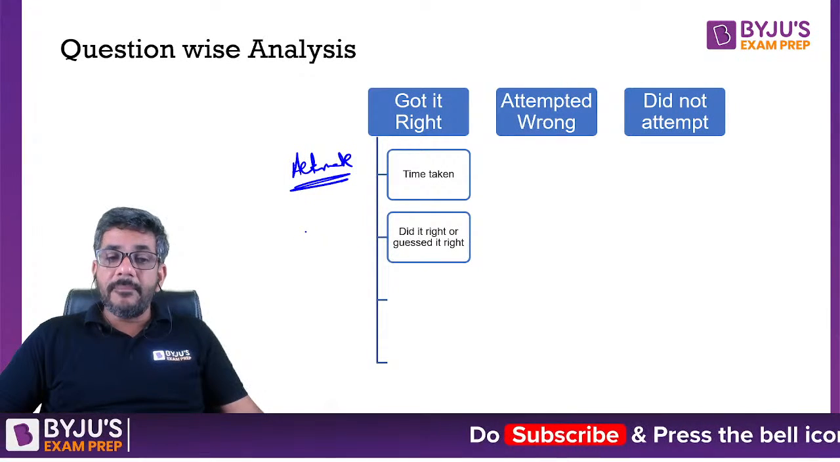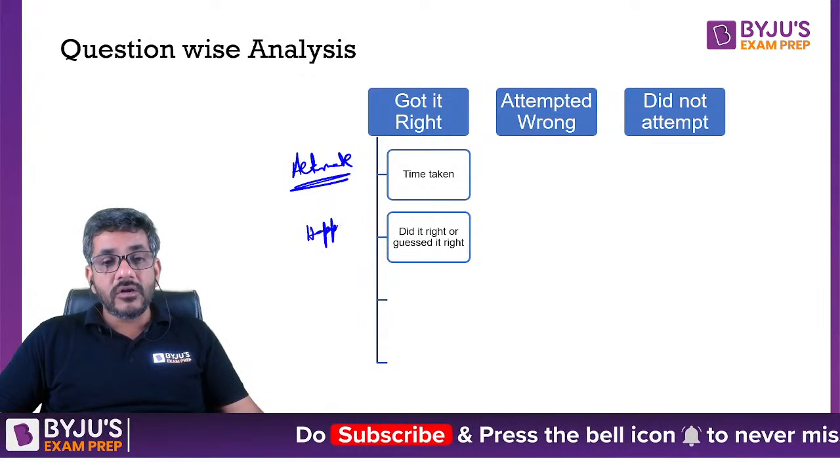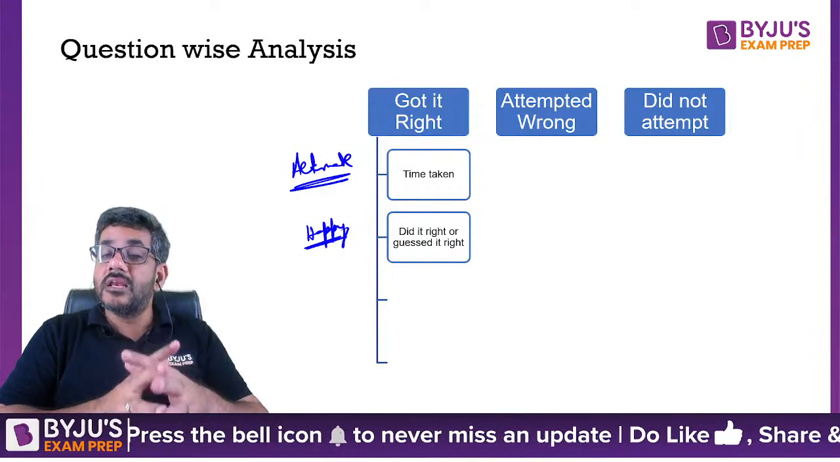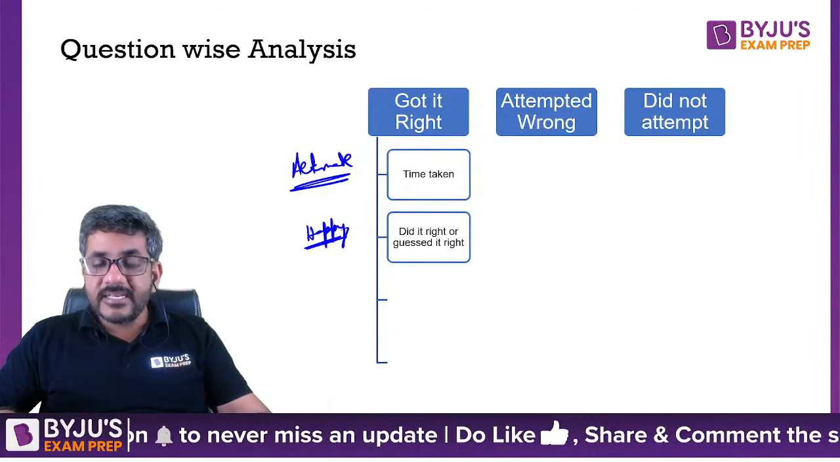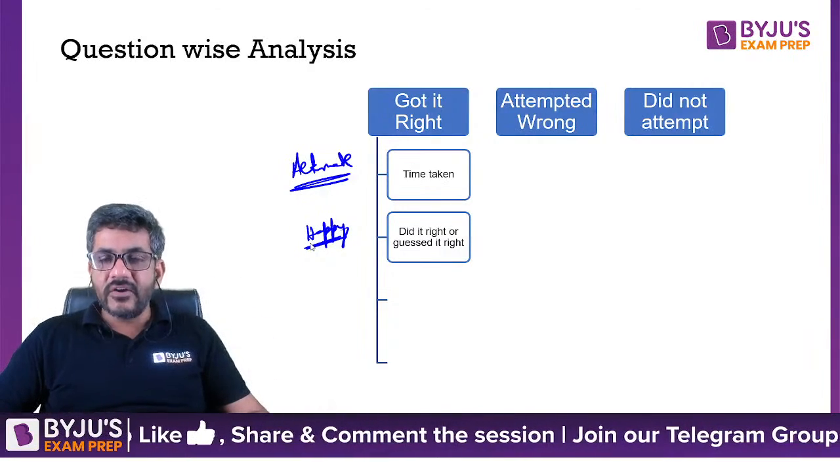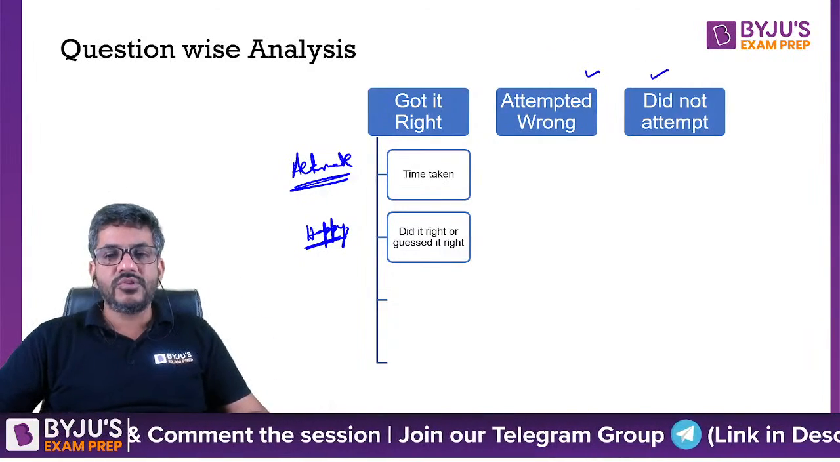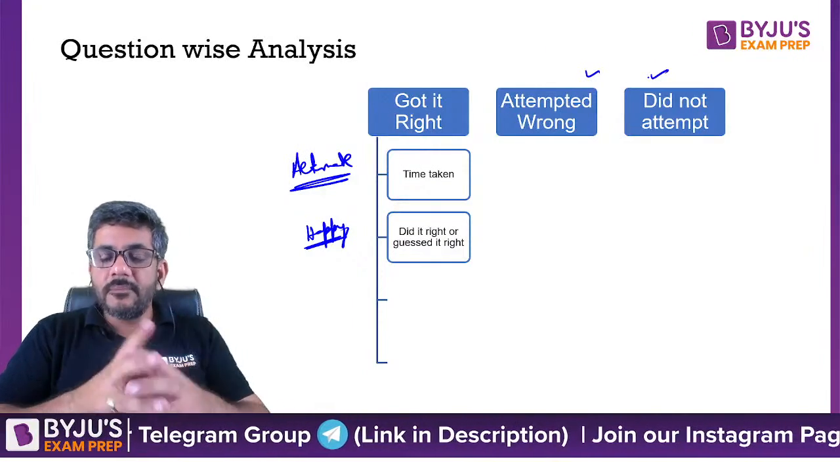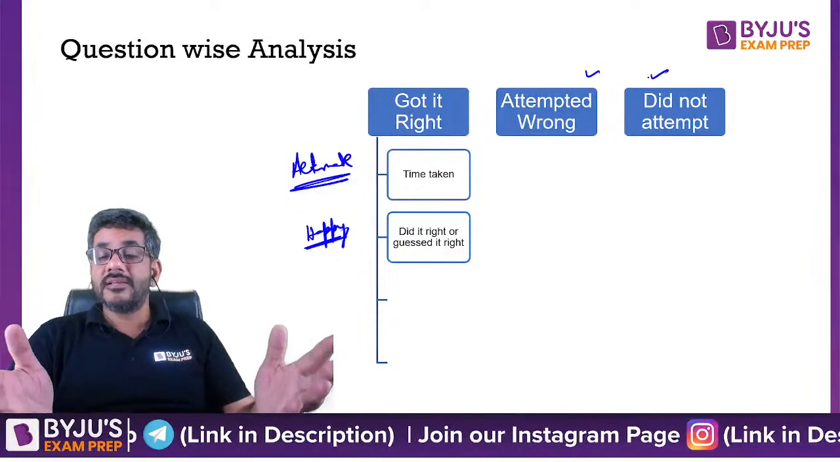So sometimes people feel happy that they have got the question right, but actually they had guessed it and they were just lucky to get it right. If that is the case, I would say it is not a question which should be in the category of getting it right. It should be analyzed thoroughly. You should not be happy about it because your luck is not always going to work.